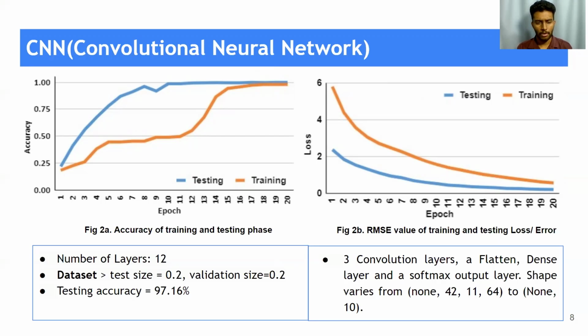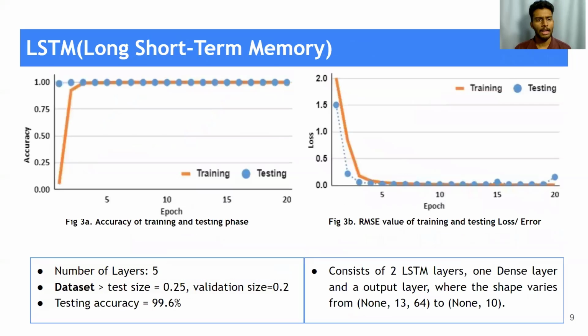Of the dataset, 20% was used for testing purposes, and 20% was used for validation purposes also. And finally, we have achieved a testing accuracy of 97.16%.